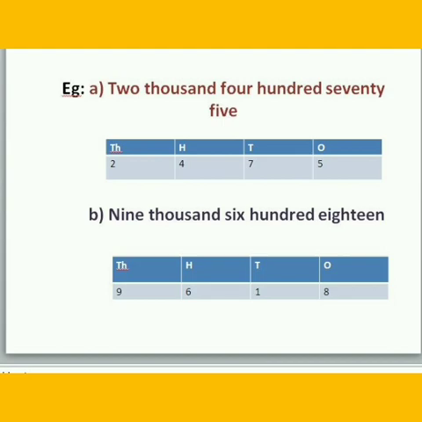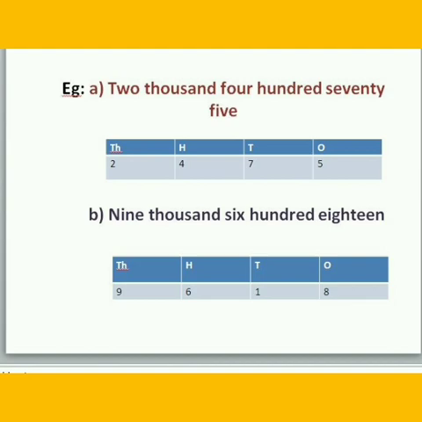Okay. A number name for a number is given: 2475. First, you have to write the place value chart for the given number. Okay. Ones, tens, hundreds, thousands. Then, fill the number according to the periods for the given number name. That is, put 2 in thousands, 4 in hundreds, 7 in tens and 5 in ones. So, 2 is in thousands period and 475 is in ones period. These 2 and 475 are separated by a comma. So we can write the numeral form as 2,475.